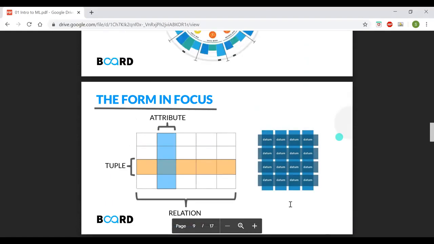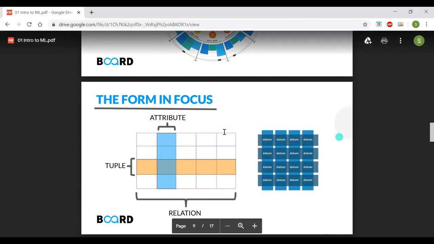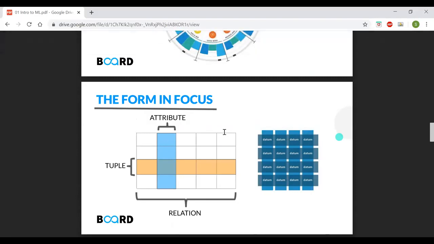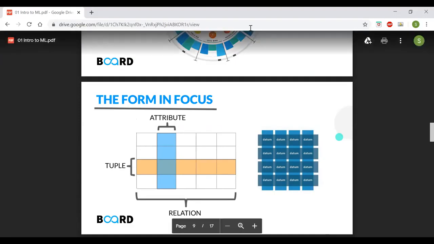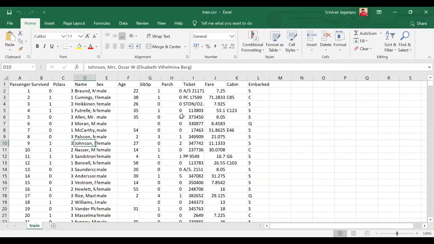So again, this is the kind of data we are going to deal with. It's the tabular data that you will see in any database or things like that. Data is present in a tabular format, with input features and the output target variable.